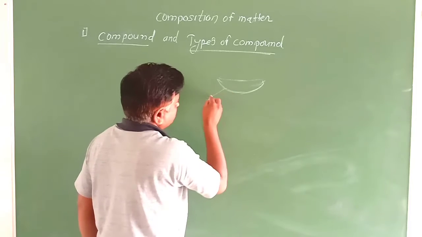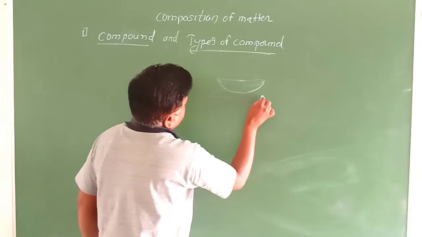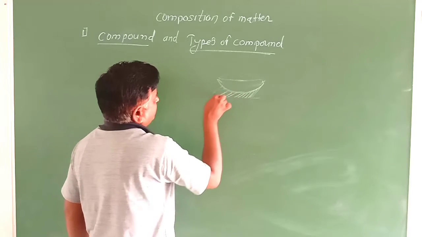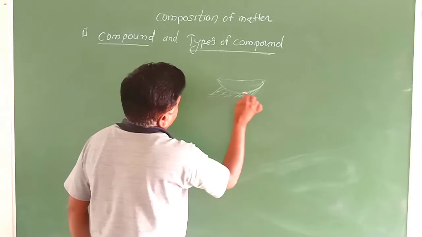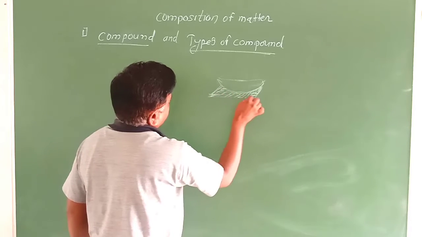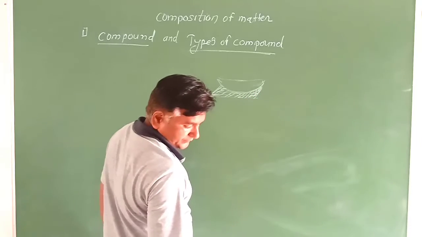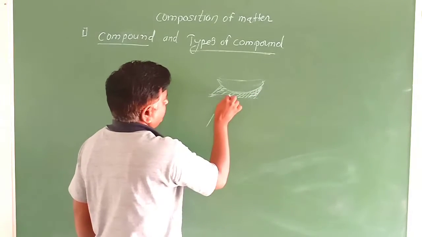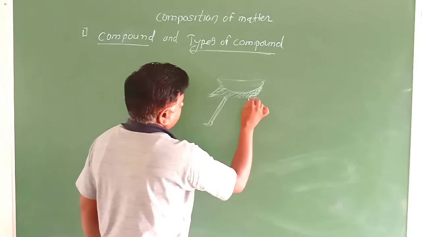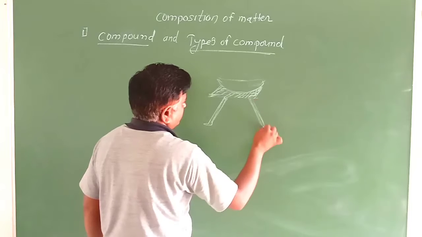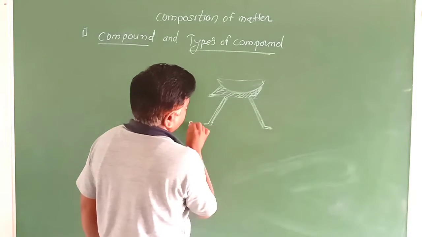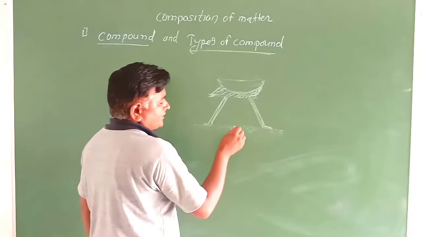Here is a wire gauze net, and here is the burner.